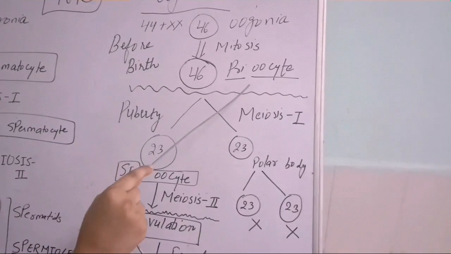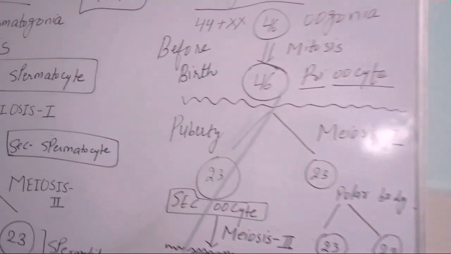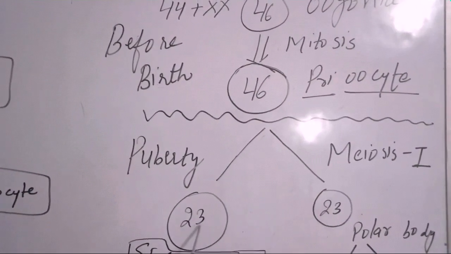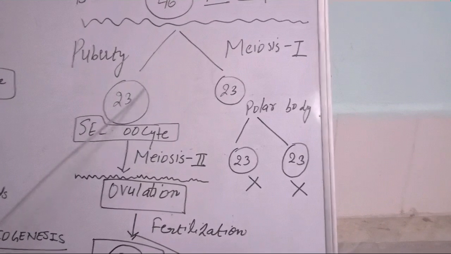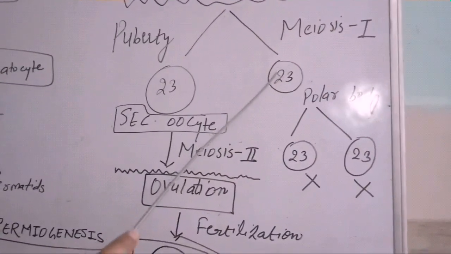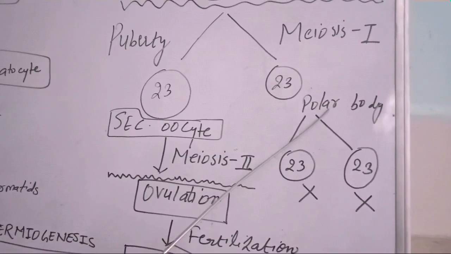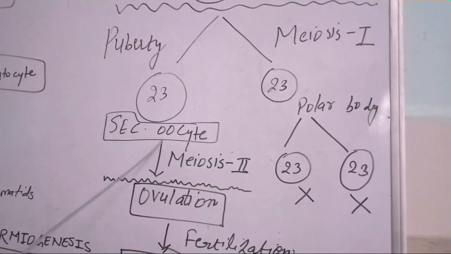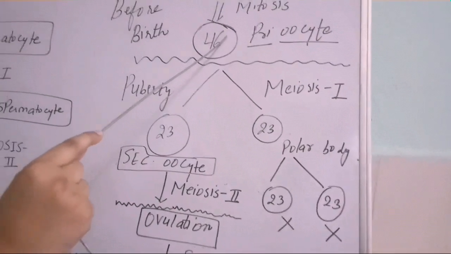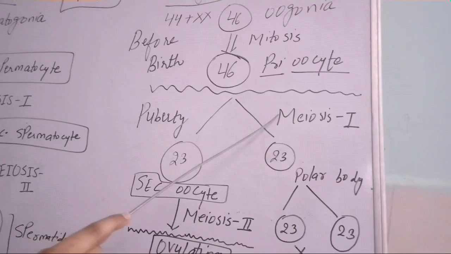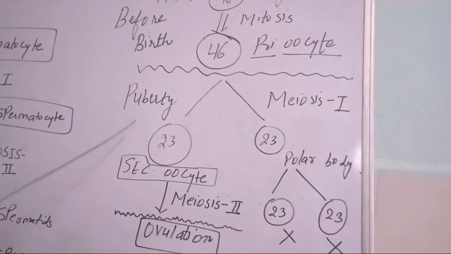From that primary oocyte, the meiotic first division occurs, and there is formation of 2 cells. And these 2 cells are not similar in size. One cell is larger as compared to the other. This cell is smaller because of the unequal distribution of the cytoplasm, and this small cell is known as the polar body, and the larger cell is known as the secondary oocyte. This meiotic division starts from here, but it does not complete before birth. This meiotic division will complete only at the time of puberty, at the time of ovulation.